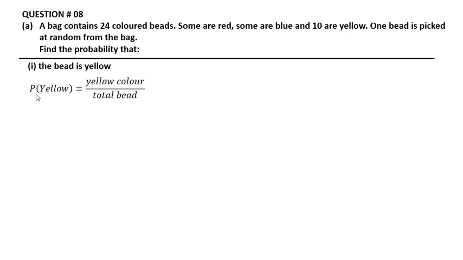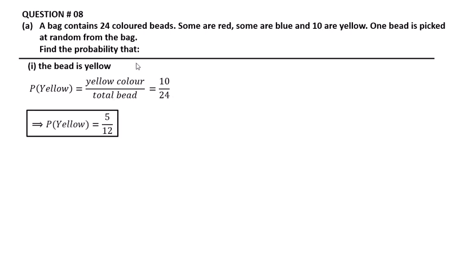The probability that the bead is yellow is P(yellow) equal to yellow color divided by total beads. How many yellow? The yellow is 10, divided by total beads. Total beads is 24. After simplification, 10 divided by 2 we get 5, and 24 divided by 2 we get 12, so 5 over 12.